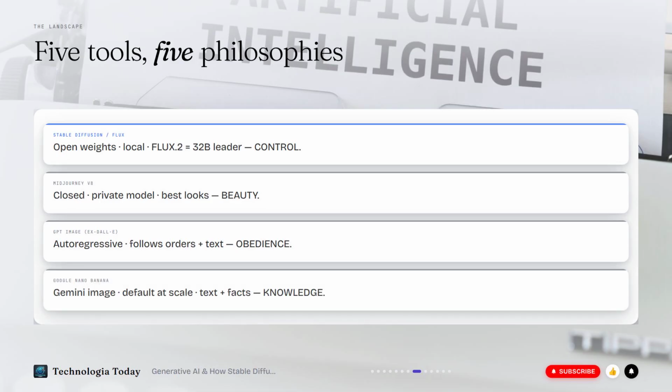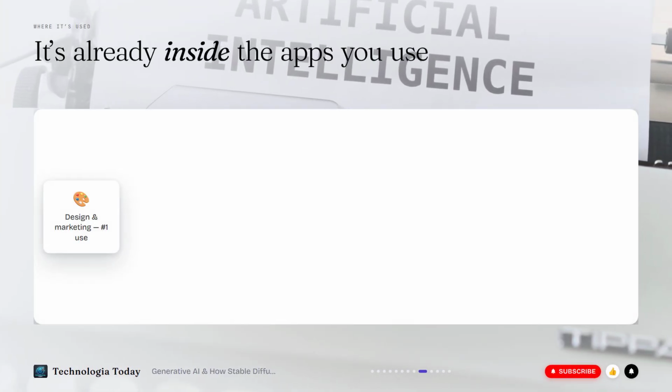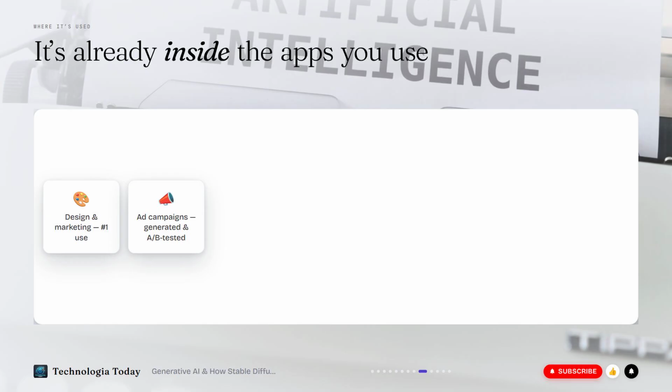OpenAI's GPT Image, inside ChatGPT, is autoregressive, and its superpower is obedience, following complex instructions and rendering readable text. In one comparison it placed objects correctly about 89% of the time versus Midjourney's 62%. And Google's Nano Banana became the 2026 default across Gemini, Search, and Lens, with the world knowledge to keep facts and characters consistent. For philosophies, Stable Diffusion and FLUX are control, Midjourney is beauty, GPT Image is obedience, Nano Banana is knowledge. This isn't a lab demo anymore, by 2026 it's wired into the everyday creative stack.